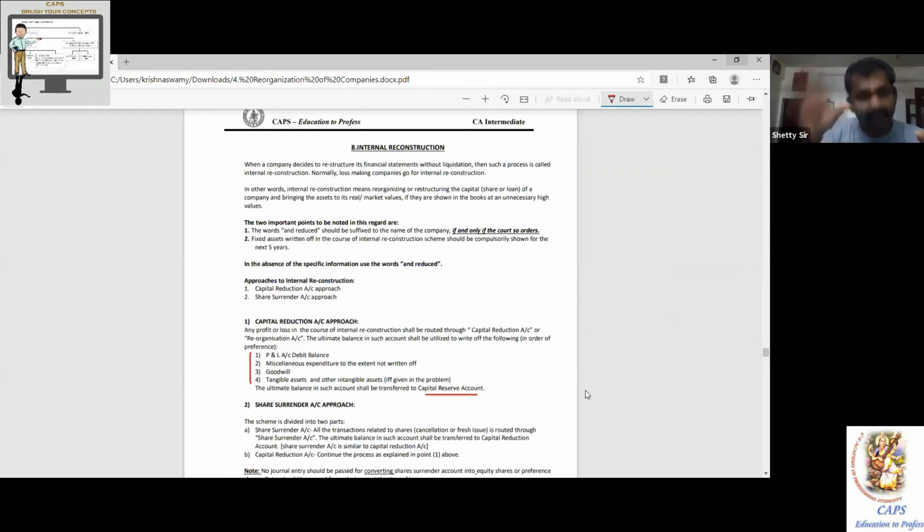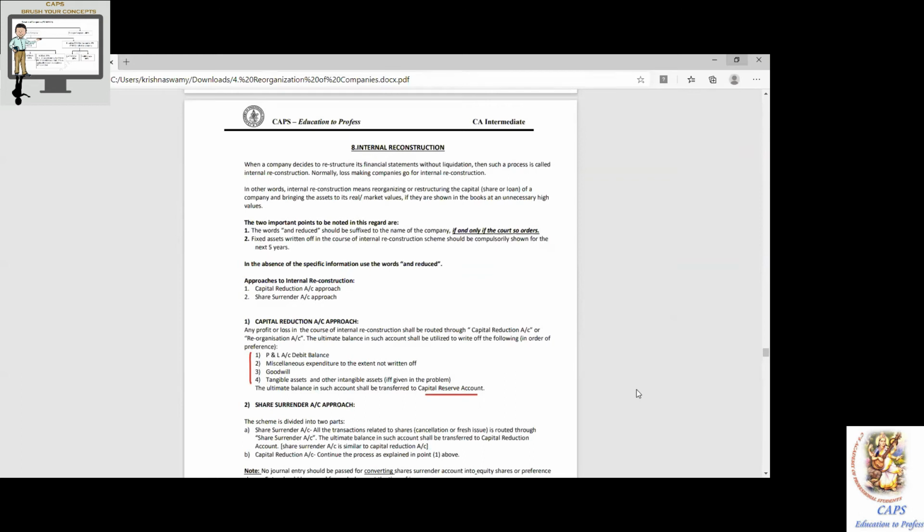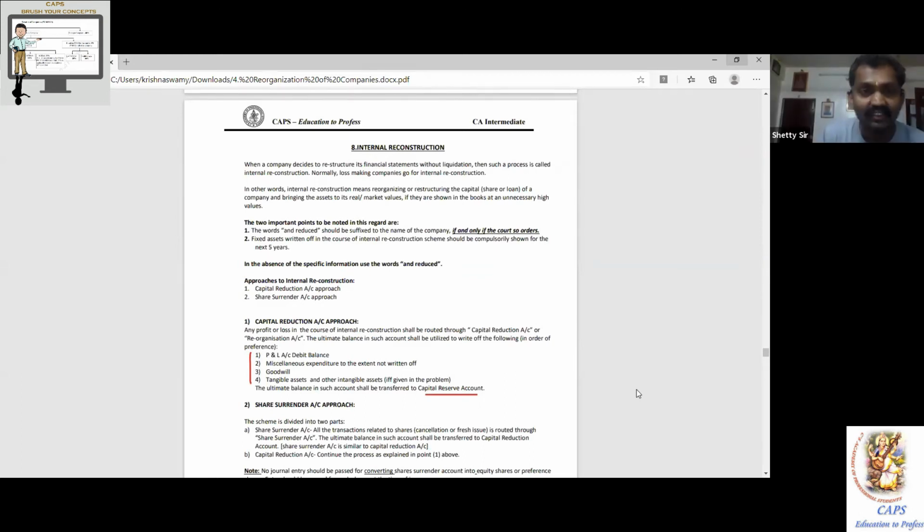The second approach is, do you have scissors at home? Yes, sir. And paste. So look at me. What I had was a statement like this, a capital reduction account with, let us say, 10 line items. I will take a scissor and cut it in the middle.